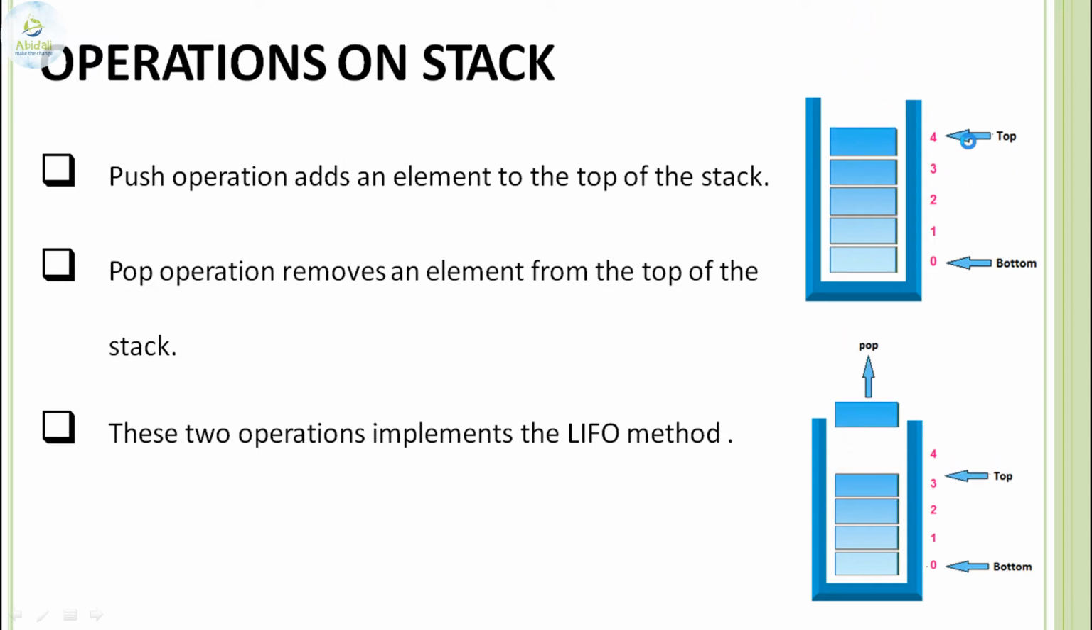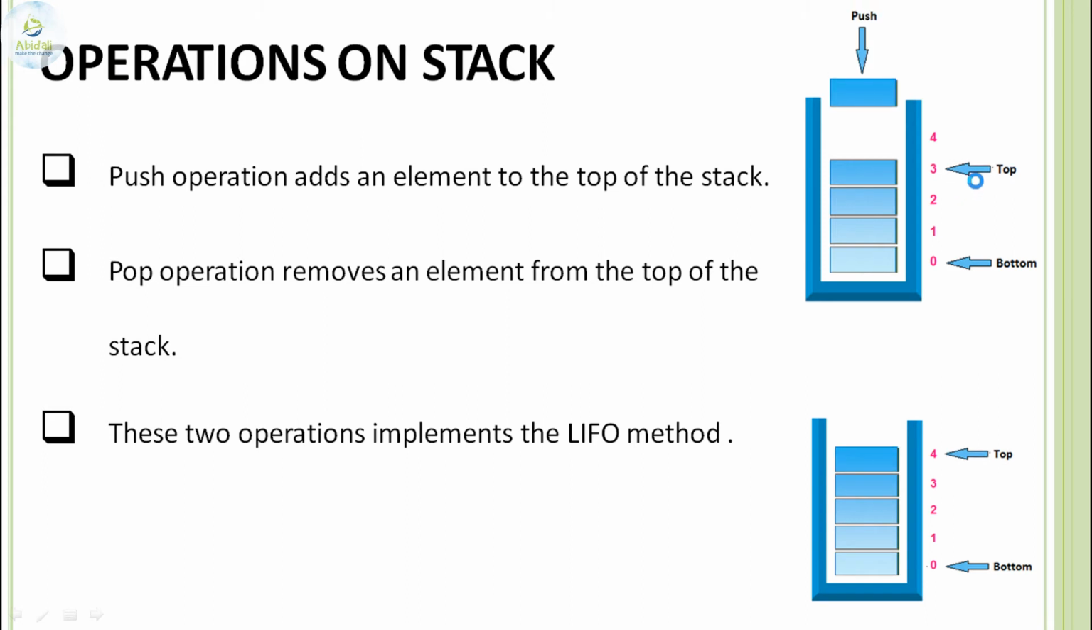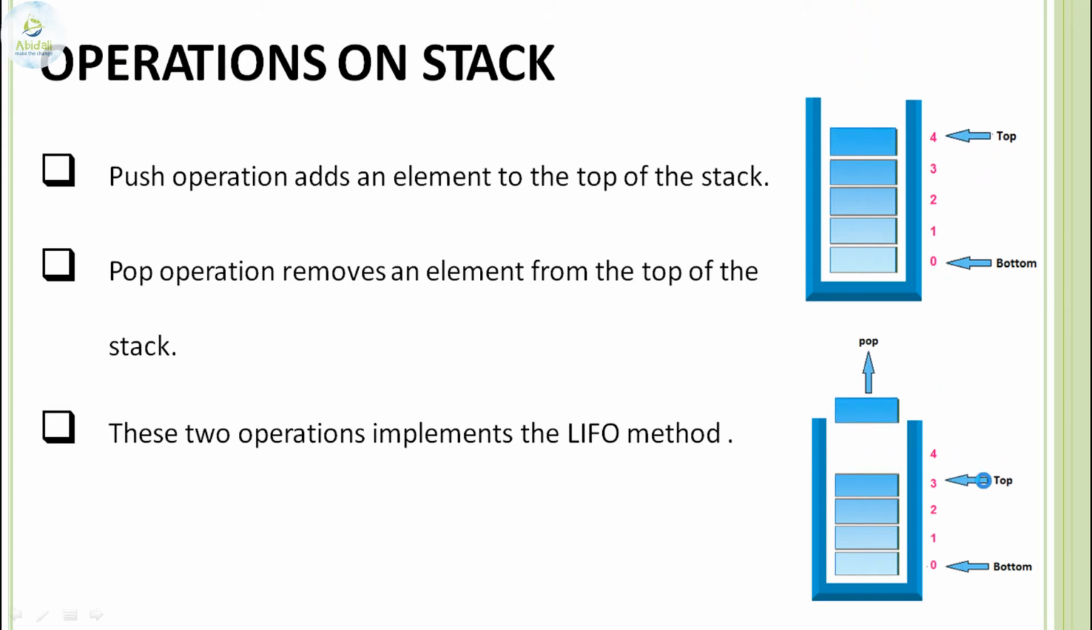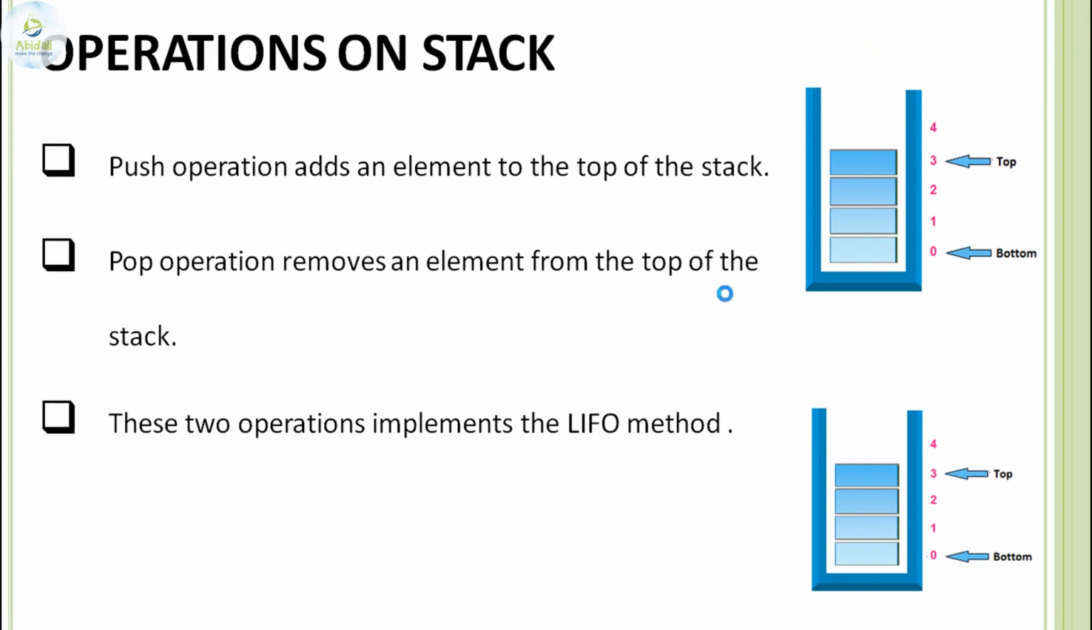When insertion takes place, we call it push, and the top pointer will be increased. When pop takes place, the element will be removed and the top value will be decreased by 1. This operation is implemented in the LIFO method, that is, last in first out. Only the element which was added most recently will be the one removed, as you can see in the diagram. The fourth element is removed, like that. So the most recently added element will be the one removed from the stack.